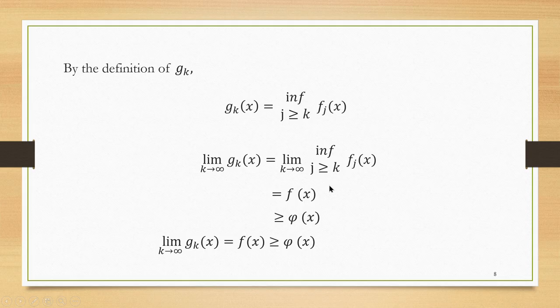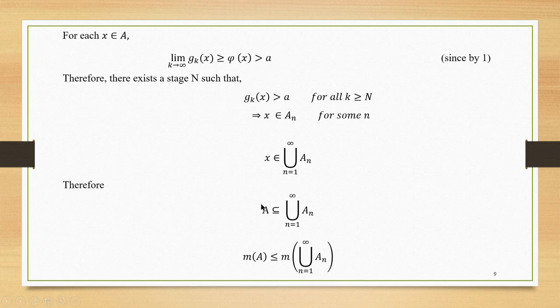Limit as k tends to infinity of g_k(x) is equal to this. When we started case 1, we considered this as f(x), and this f(x) is always greater than or equal to phi(x). So, what we conclude is limit as k tends to infinity of g_k(x) is greater than or equal to phi(x). Next, we have to prove the result that A is a subset of union A_n. For that, we choose an arbitrary element in A. We name that element as x. So, what we conclude is limit as k tends to infinity of g_k(x) is greater than a.